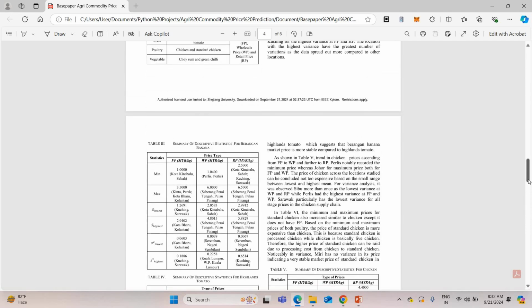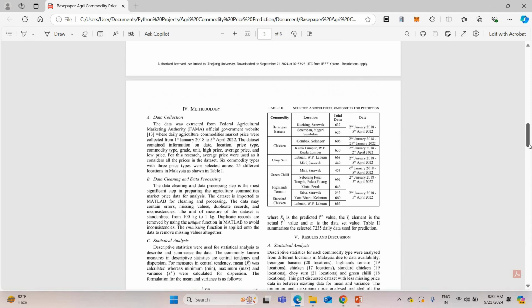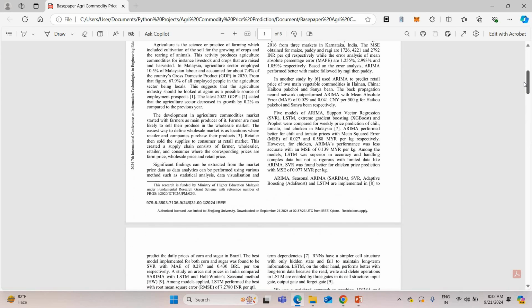They also used fruits only, for example banana, choysum, tomato, then raw meat. They basically do fruit price prediction, not for all agriculture commodities.